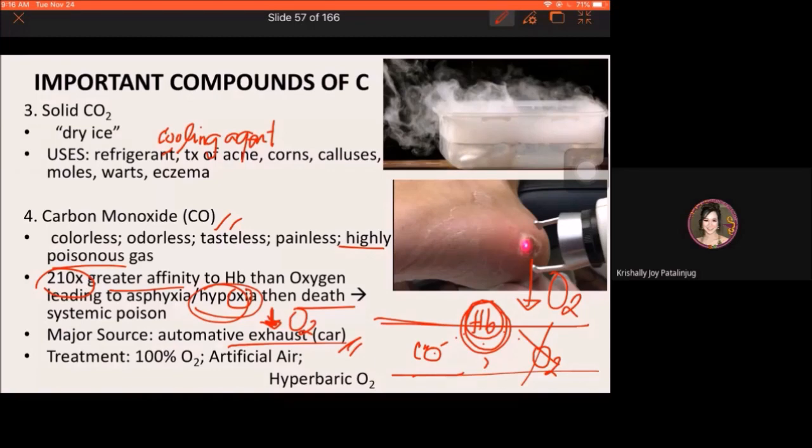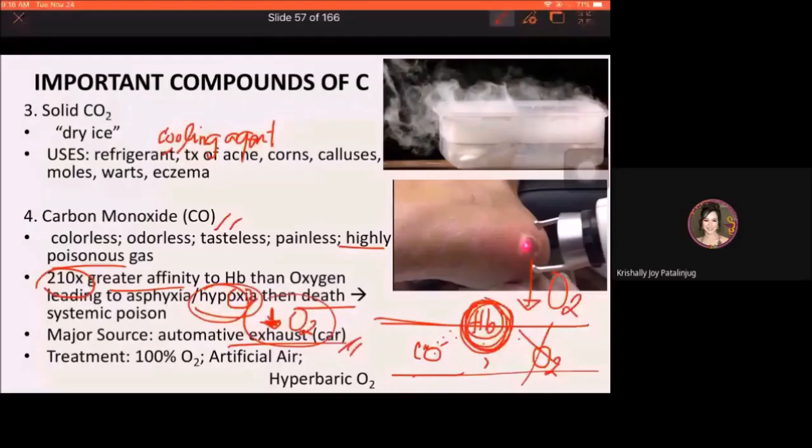Okay? So the treatment, if this really happens, is 100% oxygen, of course. What is lacking is oxygen, because what happens is the hemoglobin carries the carbon monoxide out. So you should increase the concentration of oxygen.